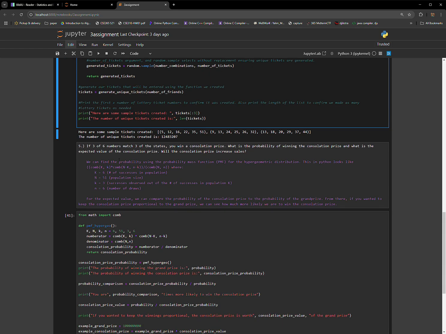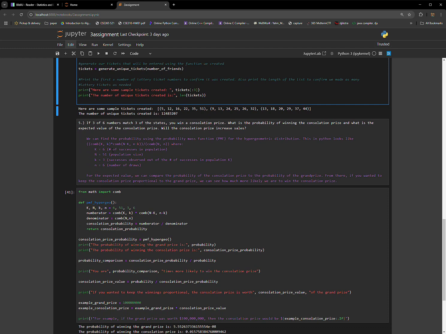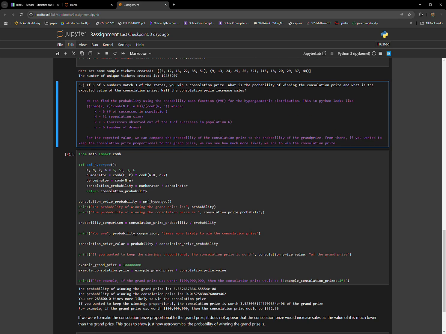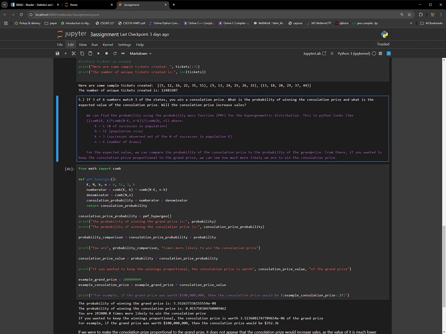And then for the next question, if 3 of the 6 numbers matched in order to win a consolation prize, what is the probability of winning the consolation prize, and what is the expected value of that consolation prize? And we want to know if that will increase sales. There weren't any values given for the grand prize or the consolation prize, so I just kept it proportional just to show how low the chance of winning the grand prize is. I don't have time to go into the math, but it's found here.